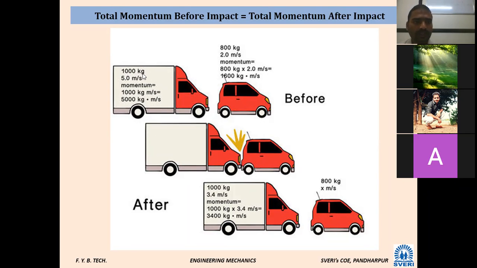See, there is one object of 1000 kg, which is moving in the forward direction at 5 meter per second. So what is its initial momentum? What is the mass? 1000 kg. What is the velocity? 5 meter per second. So its momentum is 1000 kg into 5, it will become 5000 kg meter per second. That is its initial momentum. Next, another body, whose mass is 800, is moving in the forward direction, but its velocity is 2 meter per second. What is its momentum? 800 into 2 is 1600 kg meter per second. So this one is 5000 kg meter per second and this one is 1600 kg meter per second before the impact.